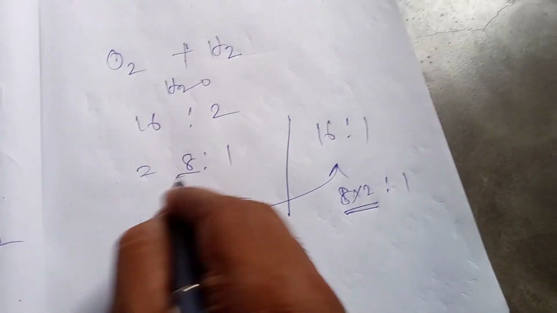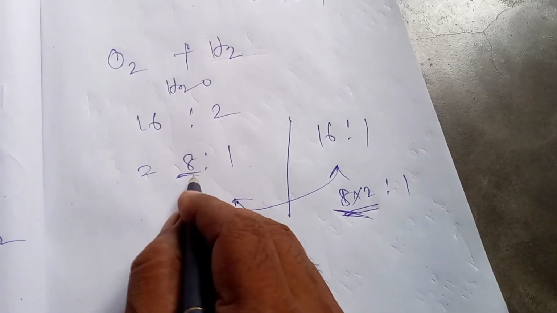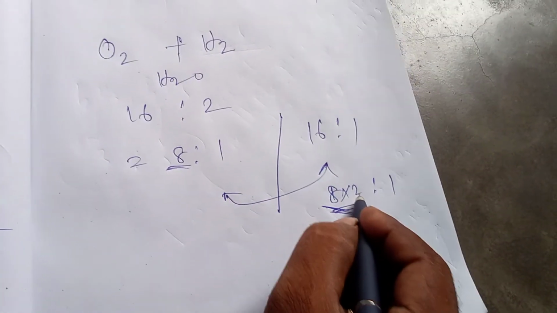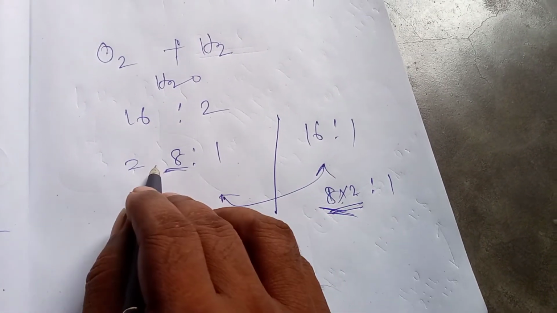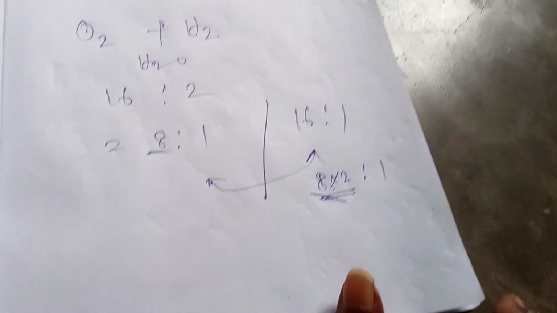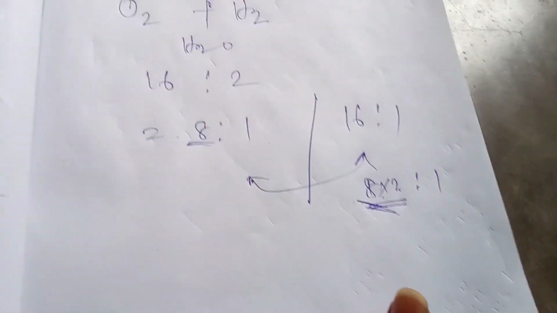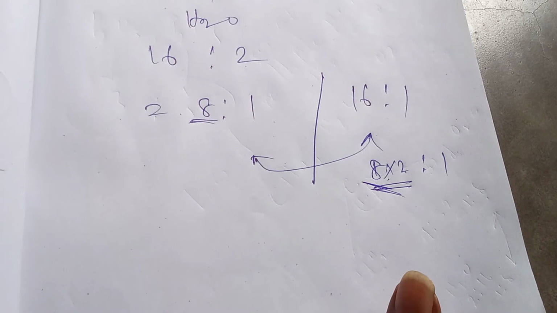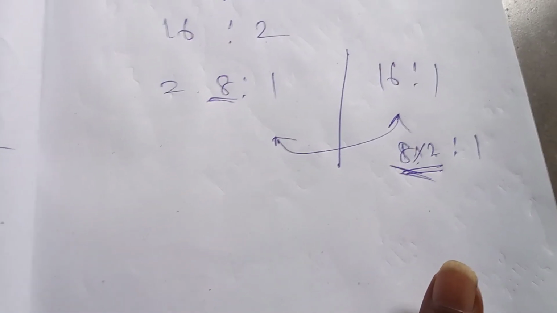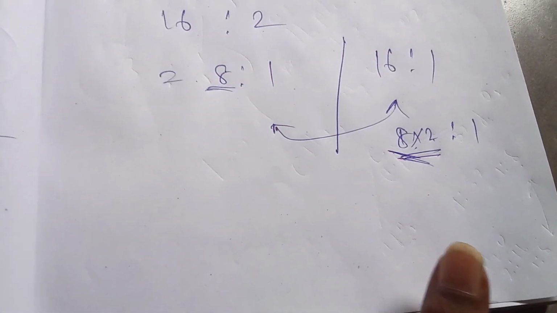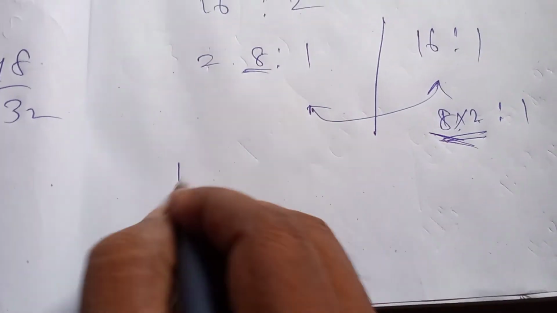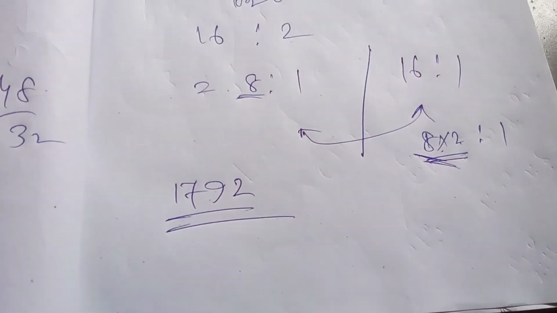This simple number 2 is multiplied and this number is related as submultiple or multiple. This law is reciprocal proportion, discovered by Richter in 1792.